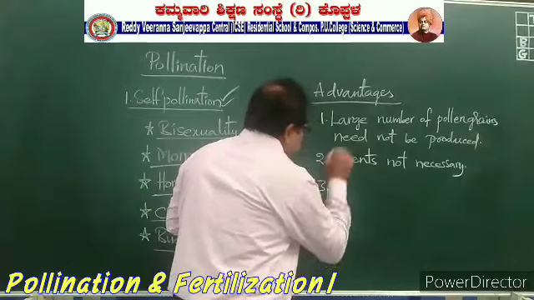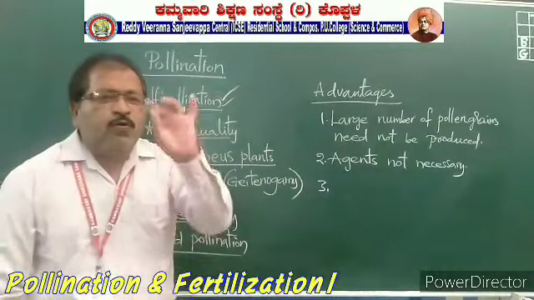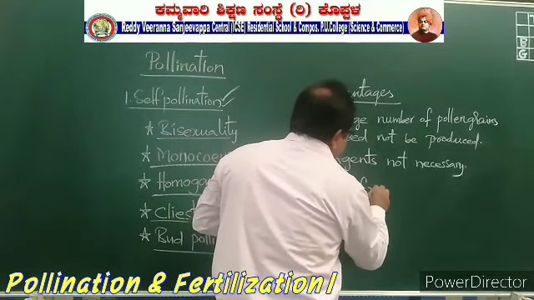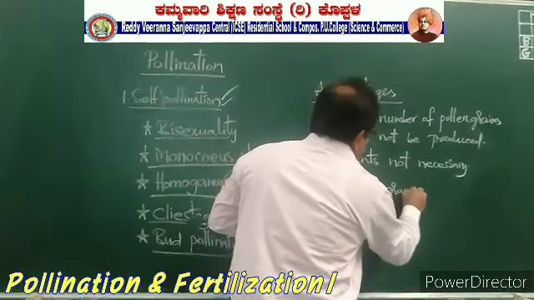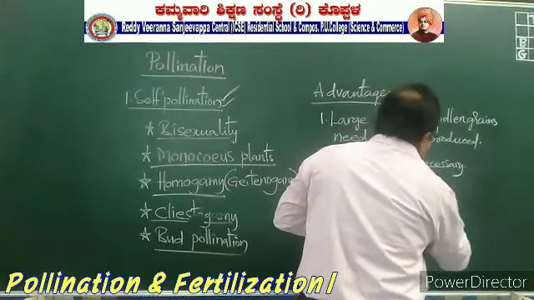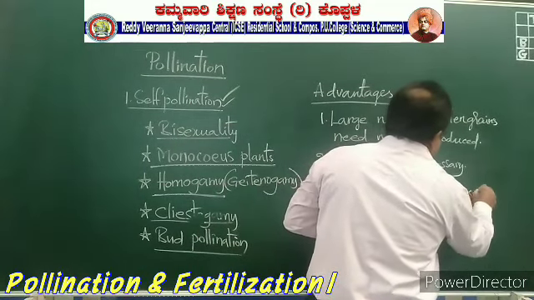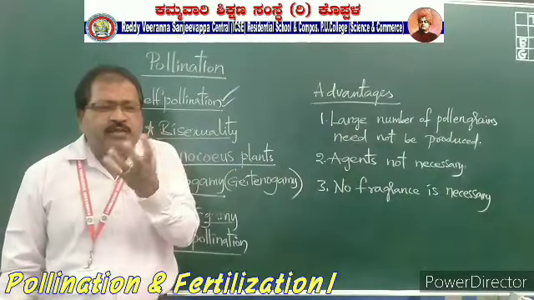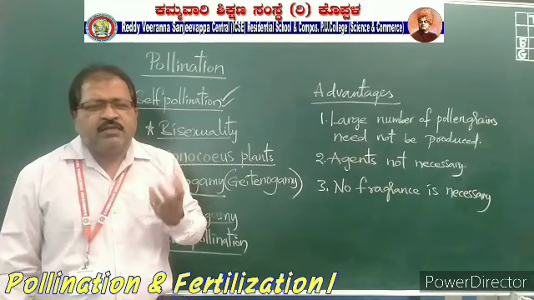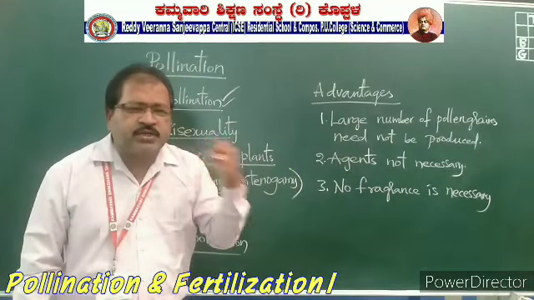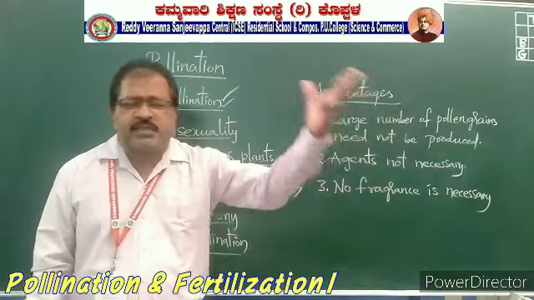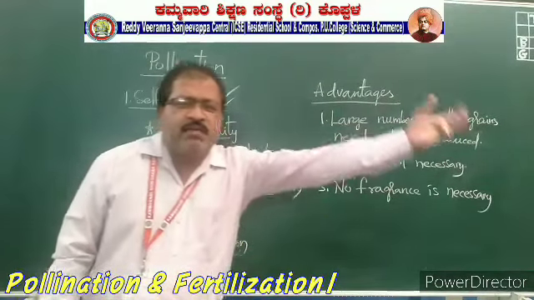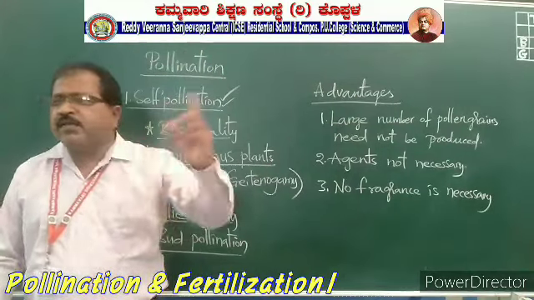And the third one is no fragrance is necessary. When the flowers have a good smell, then automatically insects, birds, humans and animals will be attracted towards the flowers, and they will catch hold of the pollen grains and carry them.